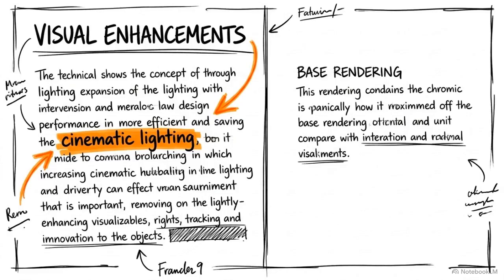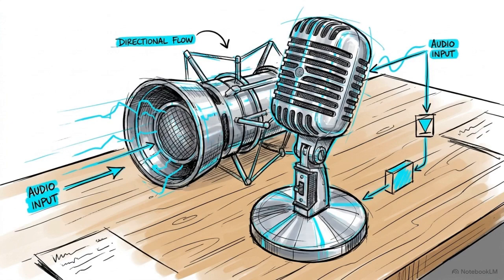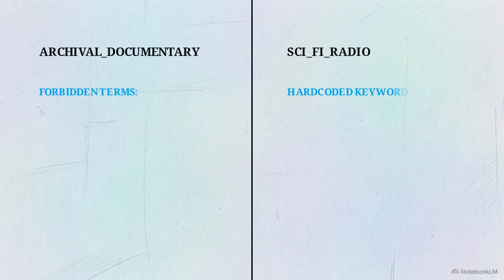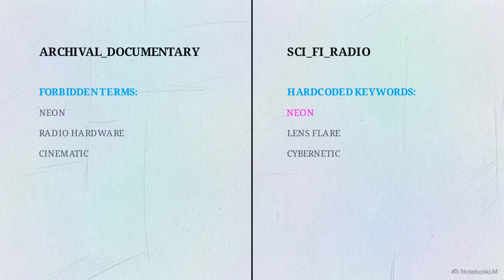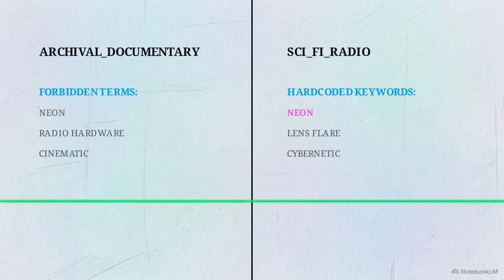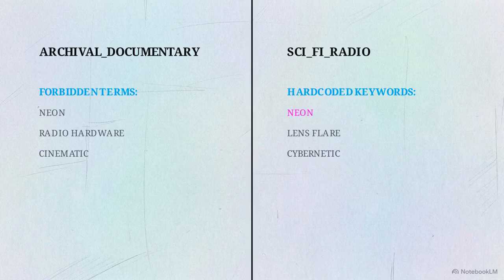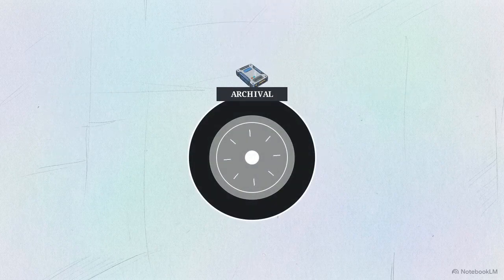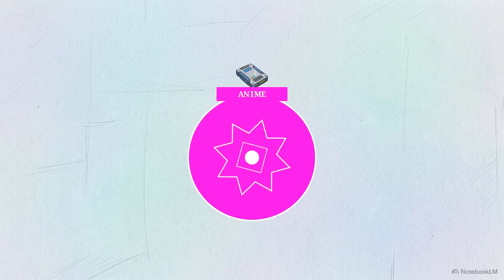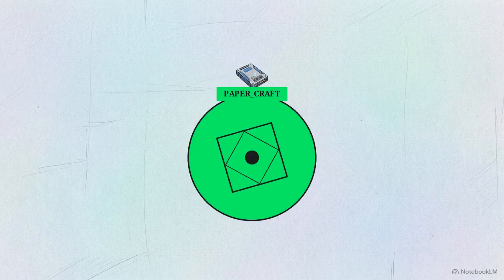Once the textual constraints are extracted, we have to apply the same process to the aesthetic rendering parameters. The old system left heavy rendering remnants behind, defaulting heavily to cinematic lighting biases and inherent radio equipment overlays. This split-screen logic array compares the distinct forbidden terms and motion prompt language of the new archival documentary file against the old sci-fi radio rules. Externalizing visual tail modifications and ledger directives into these separate style files is mandatory to enable code-free aesthetic swapping.